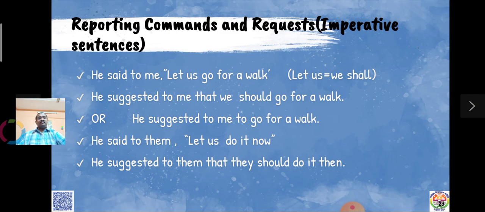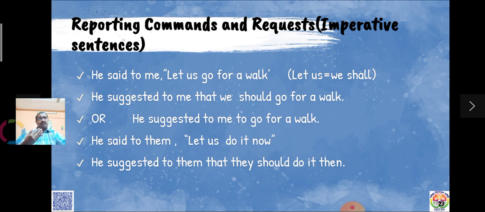He said to me, "Let us go for a walk." Let us means we shall only. So it is a suggestion also. There are two ways of reporting such sentences. One is this way, by using that clause. He suggested to me that we should go for a walk. Should go for a walk, because it is a suggestion. Or you can use to infinitive also. He suggested to me to go for a walk.